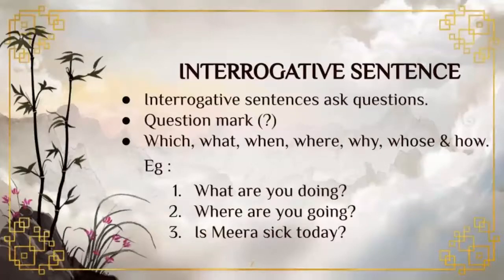But the remaining interrogative sentences are yes or no questions that always begin with the verb instead of the noun. Let us see some examples here. What are you doing? Look at the first letter. The first letter should be in capital, and at the end of the statement we put a question mark. Where are you going? The first letter should be in capital, and at the end we put a question mark. These two examples start with the interrogative words what and where.